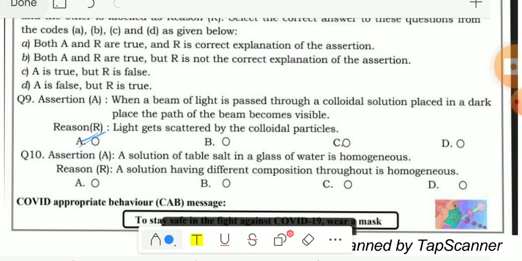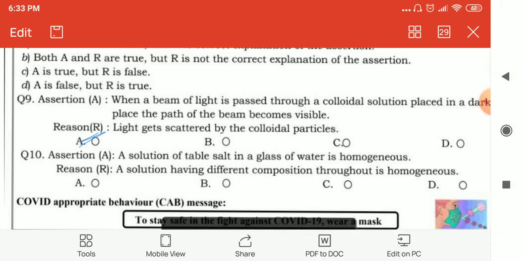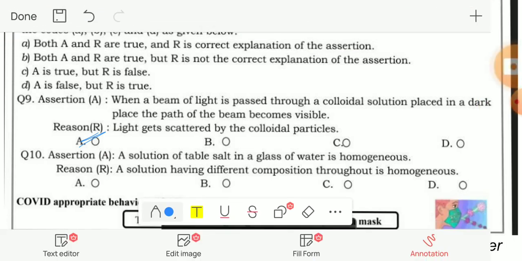Now question number 10. Question number 10: a solution of table salt in a glass of water is homogeneous. This sentence is correct. Our reason is: a solution having different composition throughout is homogeneous. This sentence is wrong. So your answer would be C. A is true but R is false. So you have to tick C option or darken the circle against C. Thanks for watching.